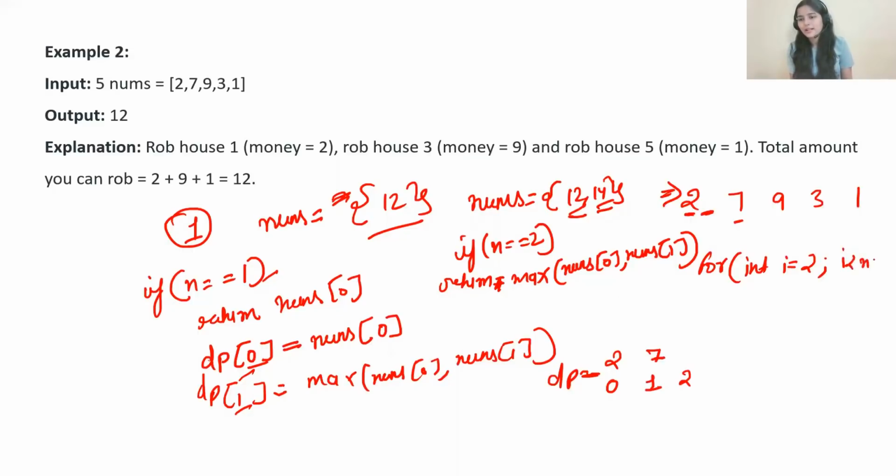I less than n, I plus plus. What is the value of n here? That is 5. So I less than 5 you can write. Now we have to determine what? DP of I means DP of 2.